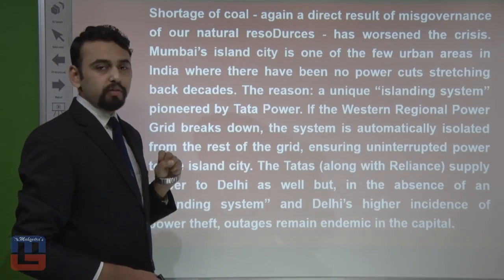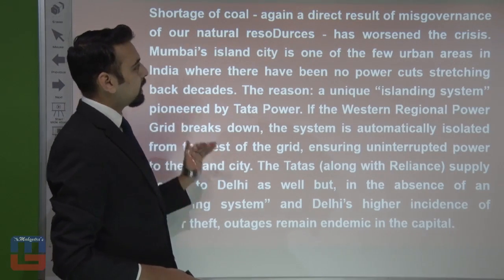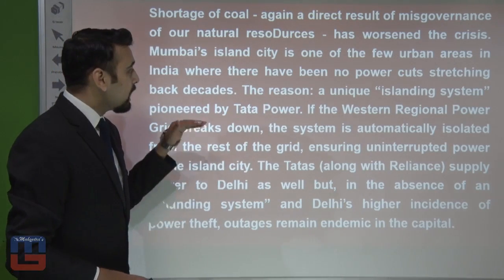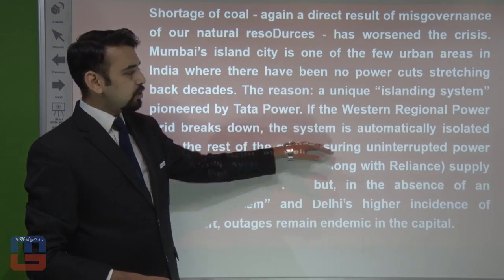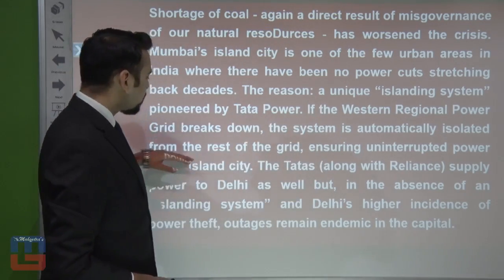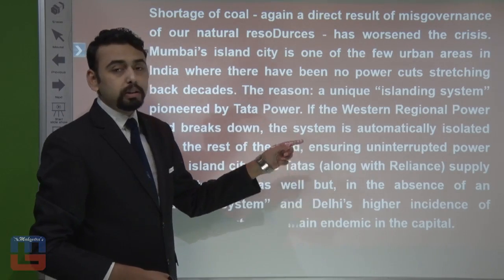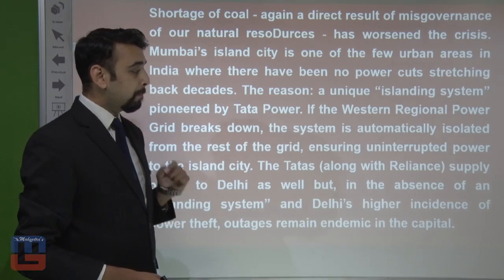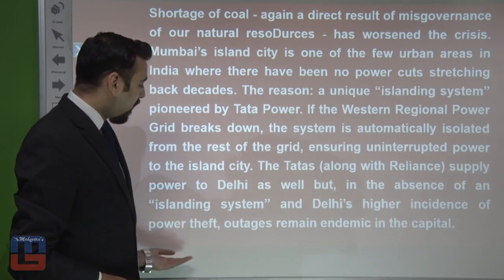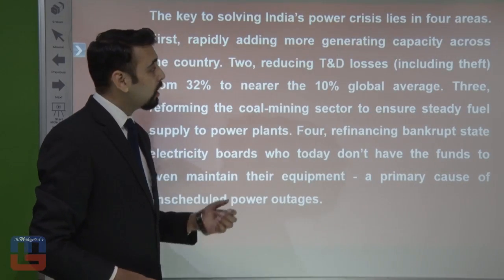Mumbai's island city is one of the few urban areas in India where there have been no power cuts stretching back decades. Now, the reason: a unique islanding system pioneered by Tata Power. If the Western regional power grid breaks down, the system automatically isolates the island from the rest of the grid, ensuring uninterrupted power to the island city. The Tatas, along with Reliance, supply power to Delhi as well, but in the absence of an islanding system, and with Delhi's higher incidence of power theft, outages remain endemic in the capital. So some more information over here regarding power thefts and all.